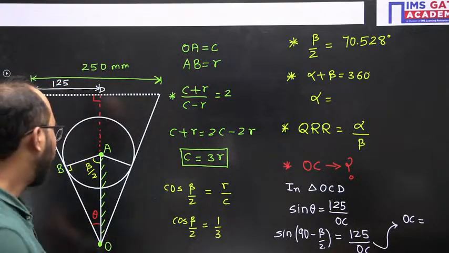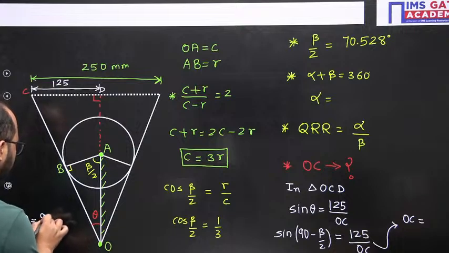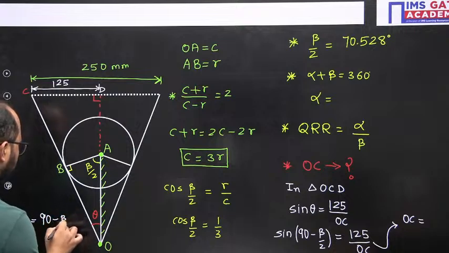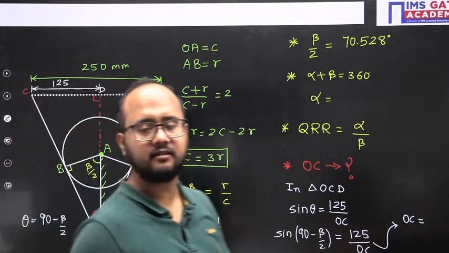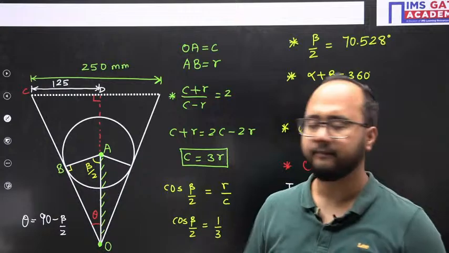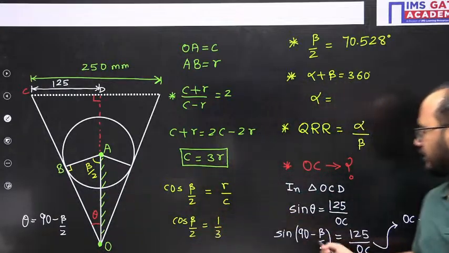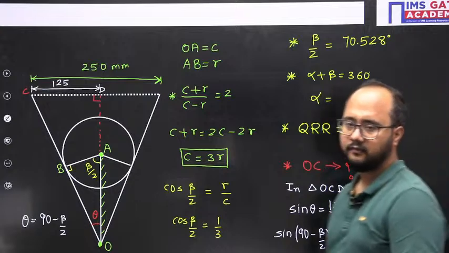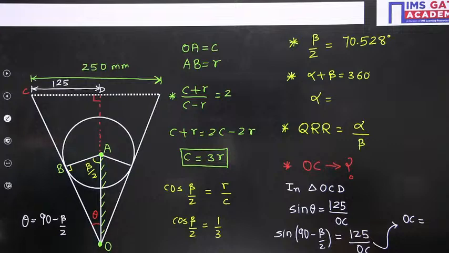This theta can be written as 90 minus beta by 2, because only then will the summation of all the angles of a triangle become 180 degrees. So theta equals 90 minus beta by 2. That's what I've used here. Got it? Do the calculation and tell me the answer, everyone.